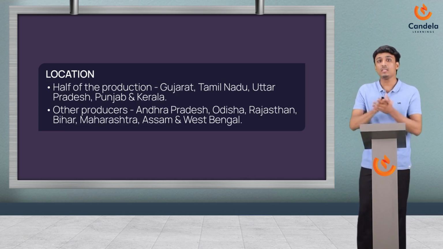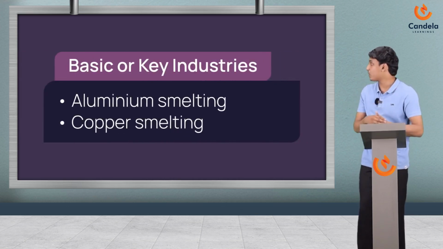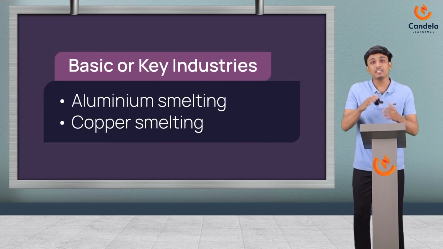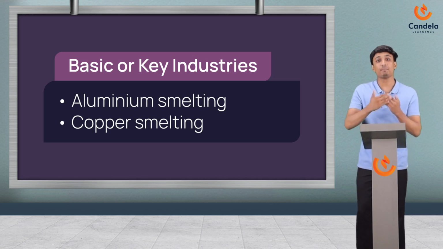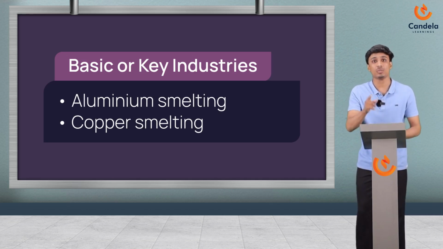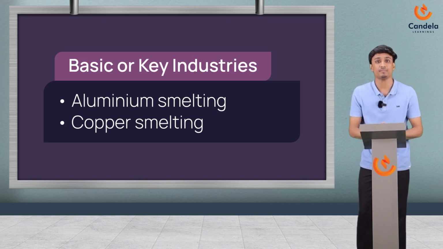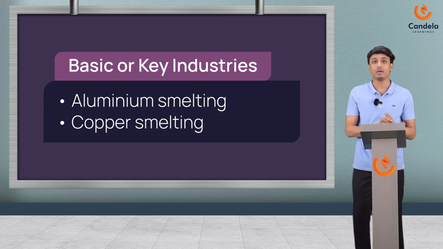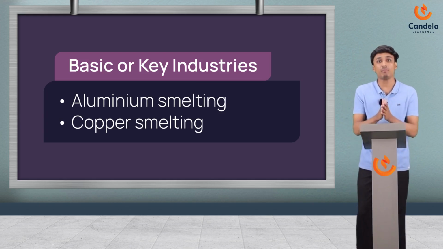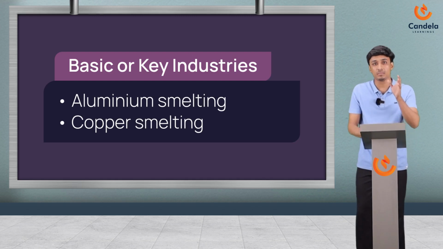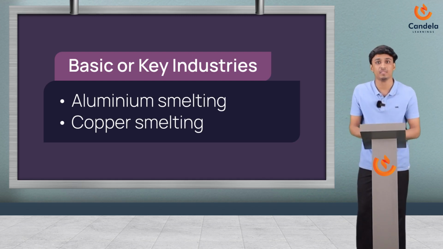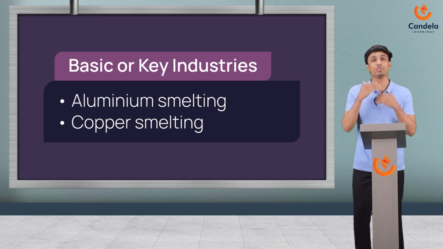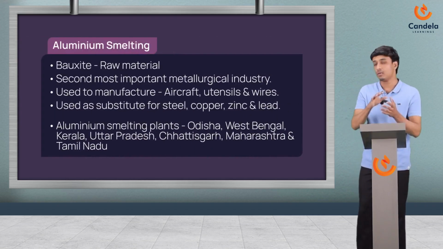Okay. Now let's look into basic or key industries. This industry supplies its products as raw materials to manufacture other goods. Understood? This is what they do. Okay. In that, you can see two examples of basic or key industries: aluminium smelting and copper smelting. We don't have to study copper smelting, but aluminium smelting is a topic of discussion. Some important points that you have to note about aluminium smelting are mentioned here.